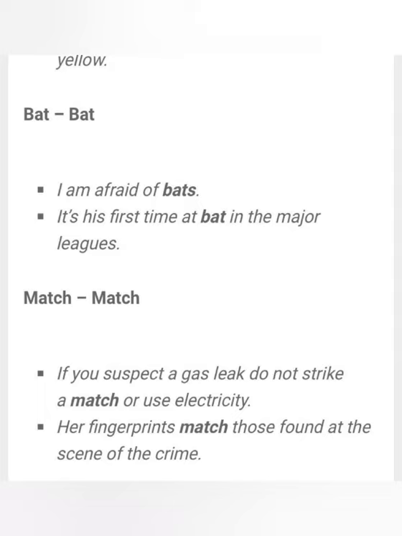The first match is, if you suspect a gas leak, do not strike a match or use electricity. That is matchbox में जो हम करते हैं ना, that is matchstick, that is a match. And in the second one, her fingerprints match those found at a scene of crime. Match मतलब same to same होना, that is matching, right? So these two are the matches which are said in the sentences. पहला match वो matches का डब्बा हो सकता है, और दूसरा वाला match मतलब match करना, same to same होना.